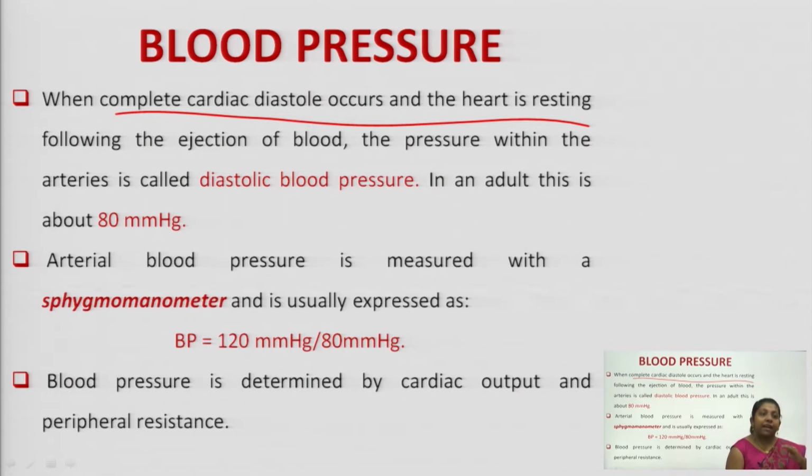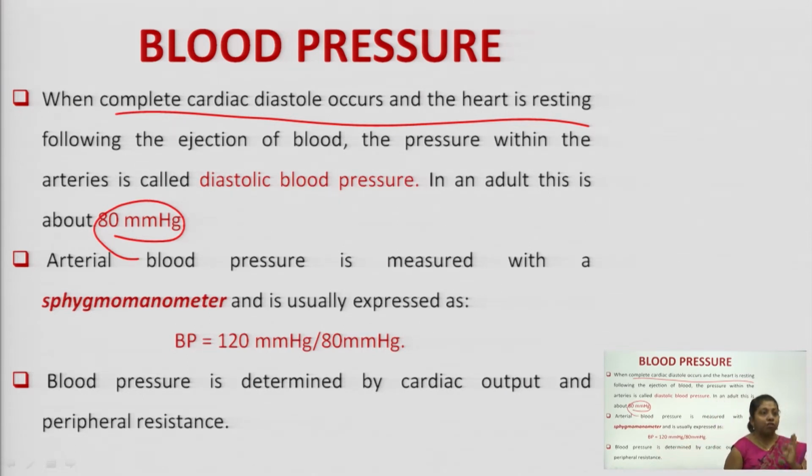Resting phase means it has ejected all the blood into aorta and now your heart is relaxing. So, during this relaxation phase, what is the blood pressure? That blood pressure is termed as diastolic blood pressure. Diastole means relaxation. So, that blood pressure is 80 mmHg.